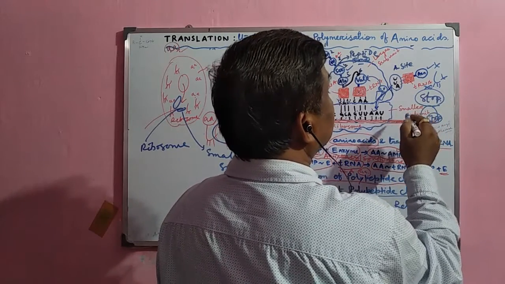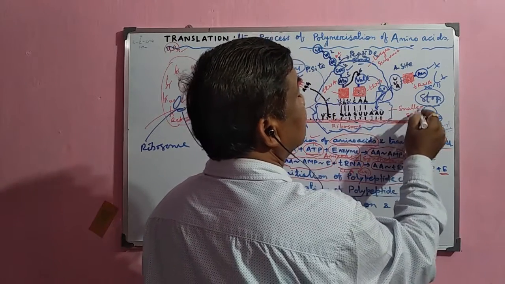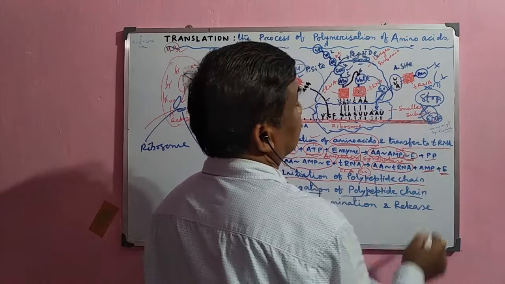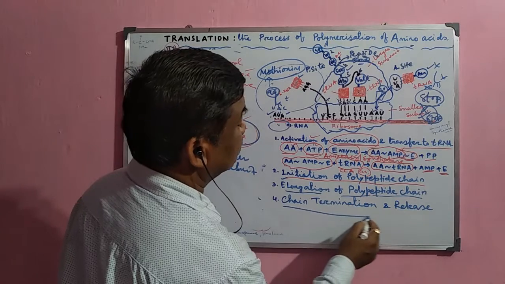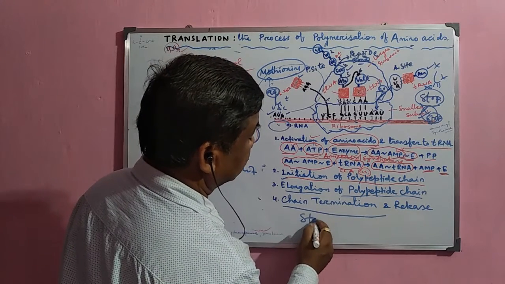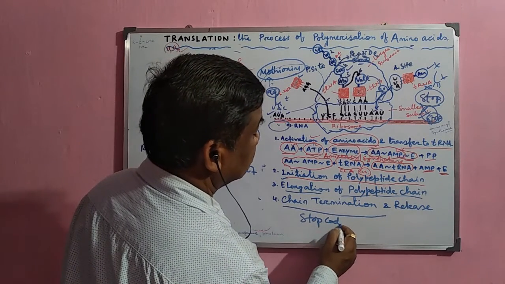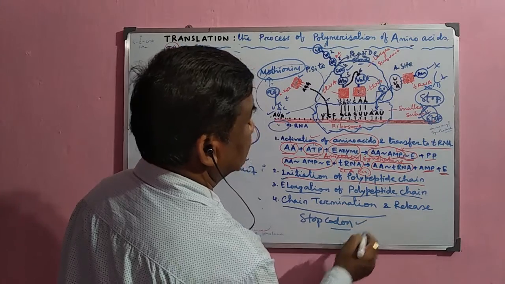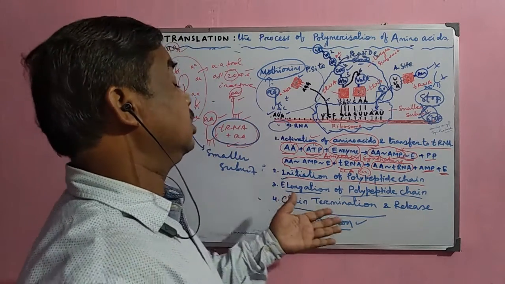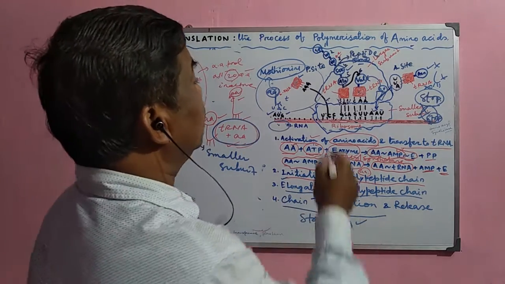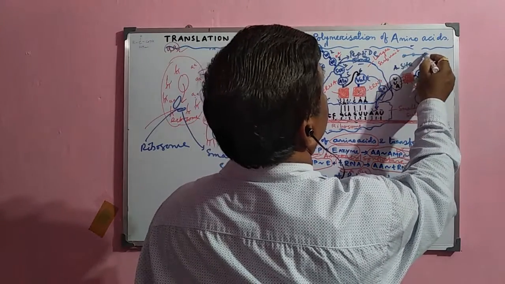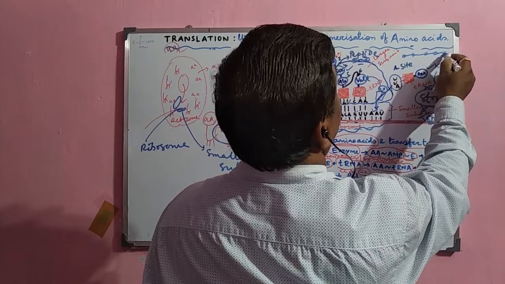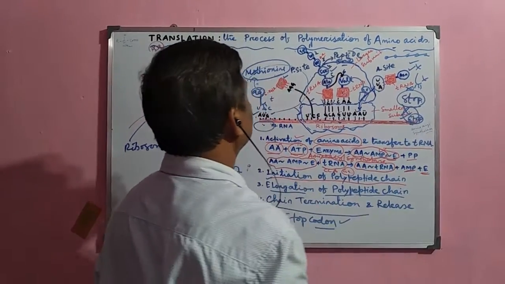So the polypeptide chain is now terminated here. That is called termination or chain termination when the stop codon reaches. The polypeptide chain is now released from here. Suppose this is a polypeptide chain, these are the amino acids, and it is released from here.